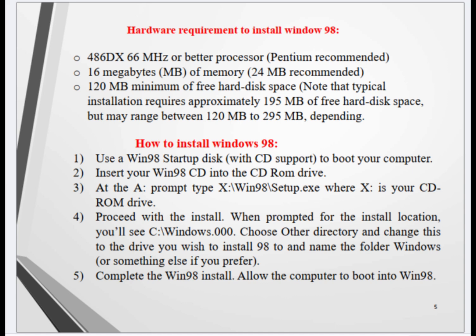When prompted for the installation directory, you'll see c:\Windows.000. Choose other directory and change this to the drive you wish to install Win98 to, and name the folder Windows, or something else if you prefer. 5. Complete the Win98 install. Allow the computer to boot into Win98.